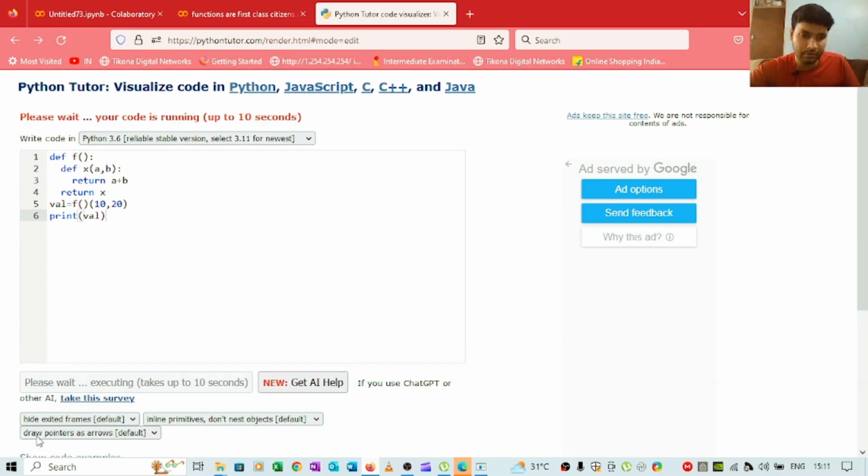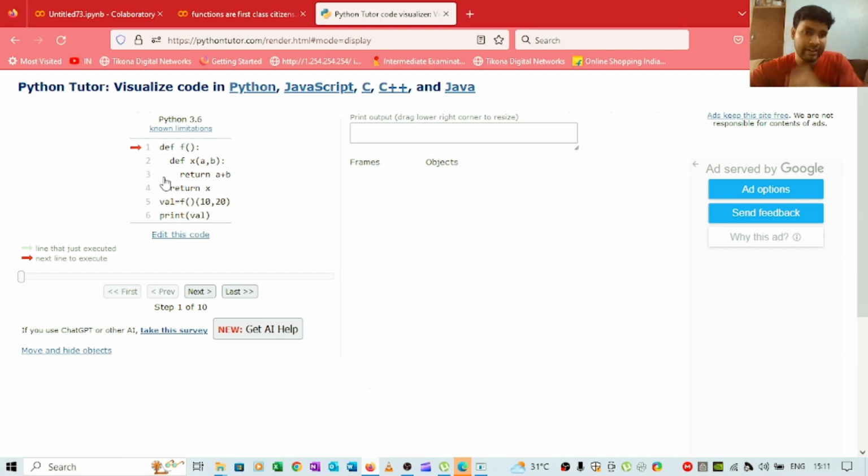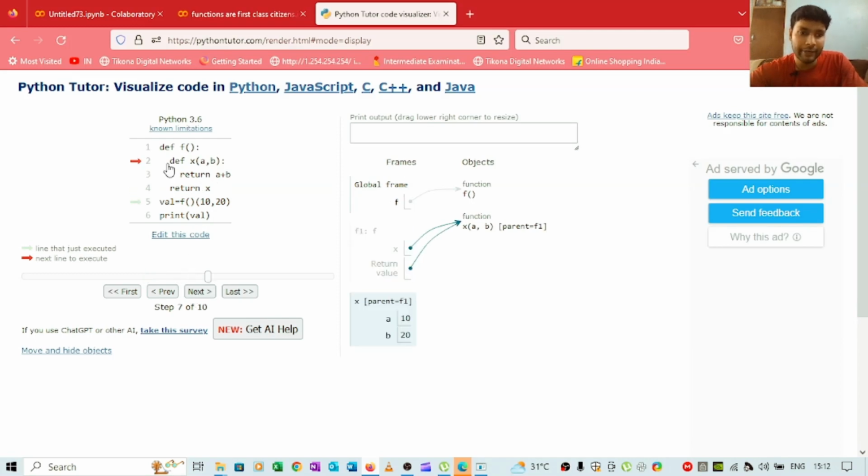So see, whenever the Python interpreter finds this def keyword, Python knows there is a function, so it jumps, it will come to this point, val. So at this point we are calling the function f, so it will come back to f again, and here it will go to this x a comma b, and here this x is returning a function x. We are returning x, and then it will come back to this def of x a comma b.